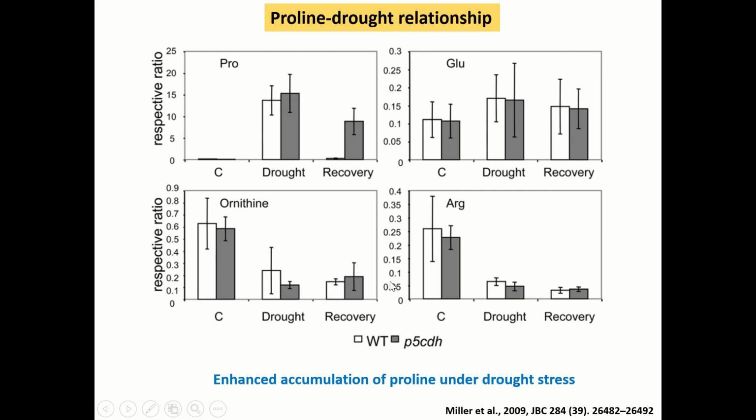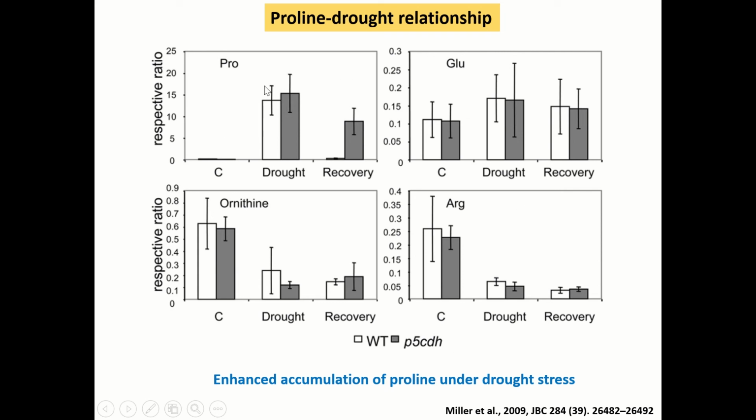Proline is known to accumulate more under stress conditions, especially under drought stress conditions. Here is an example from a study where they estimated different amino acids like proline, glutamate, ornithine, and arginine in both wild type and the P5CDH mutant, that is the proline 5 carboxylate dehydrogenase mutant, which helps in conversion of P5C to glutamate in mitochondria.